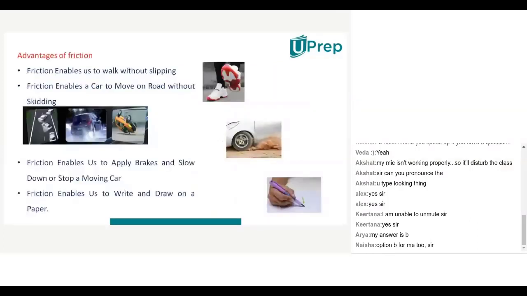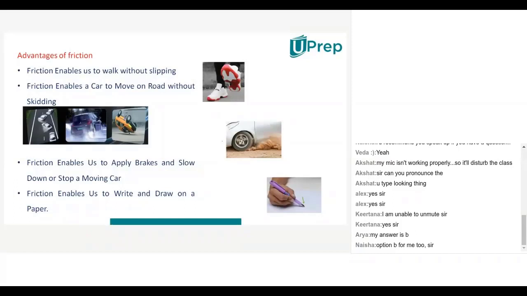Now, let us try to understand the advantages of friction. Maybe I explained in the first session also, to ride or to walk, to make a car move and to apply the brakes, what is needed? Frictional force is required. And this also I said in the previous class. Frictional force is a necessary evil.